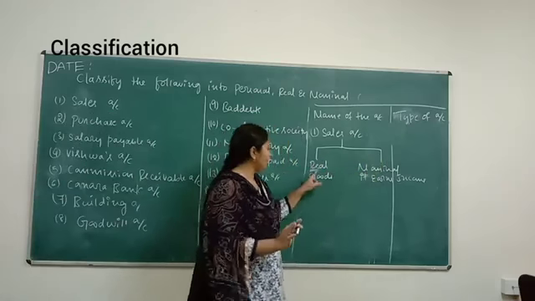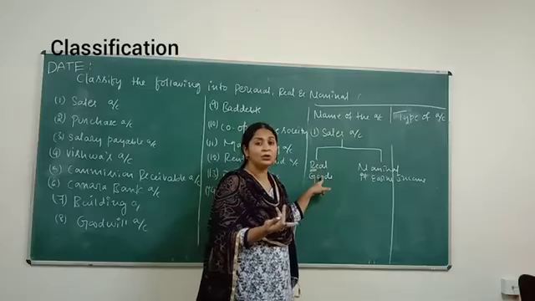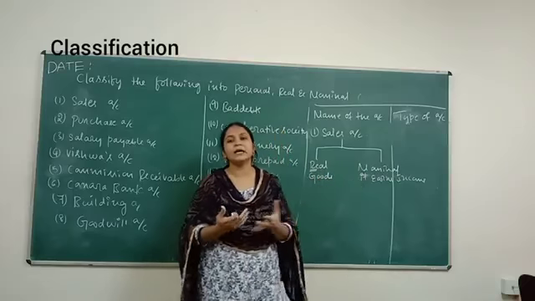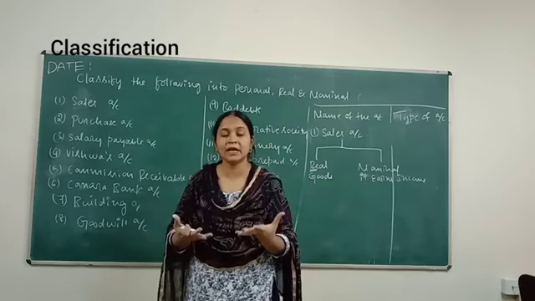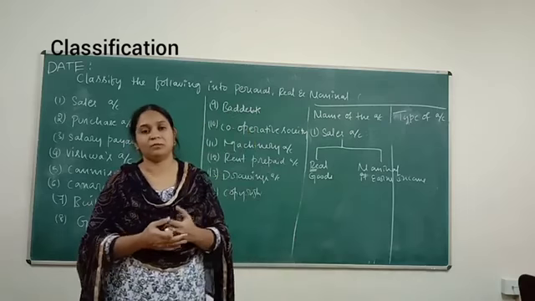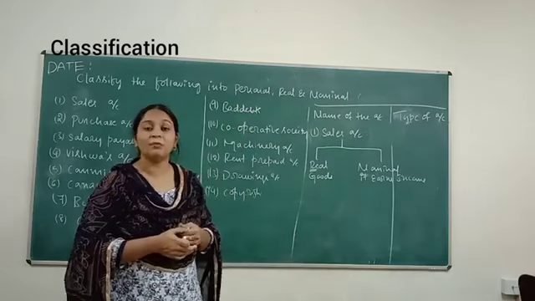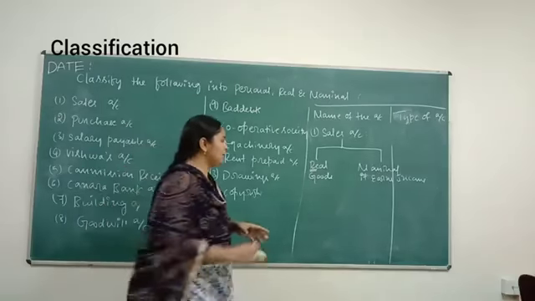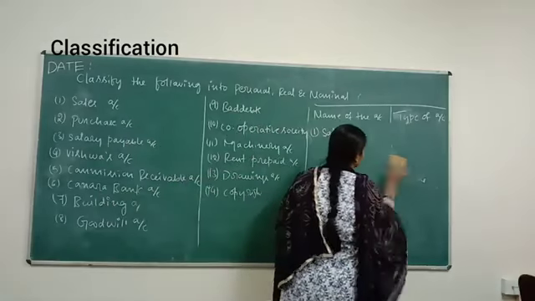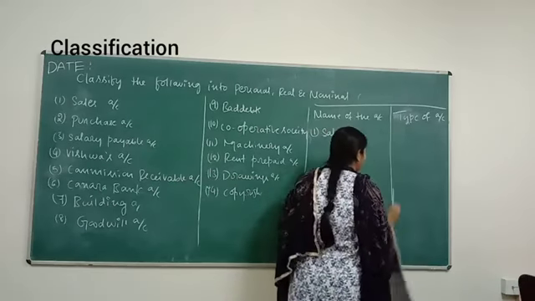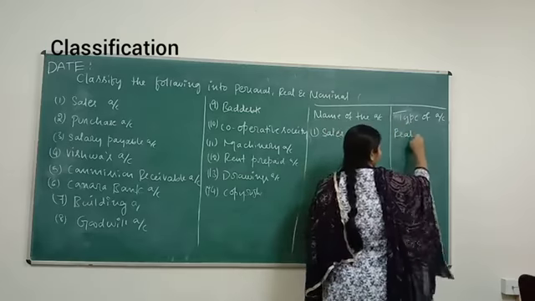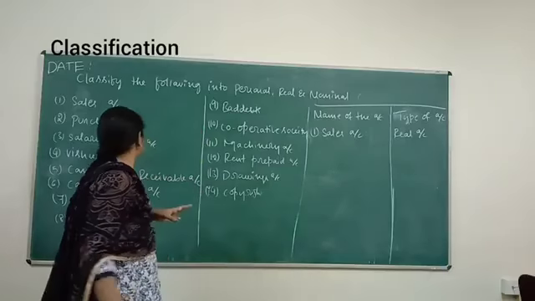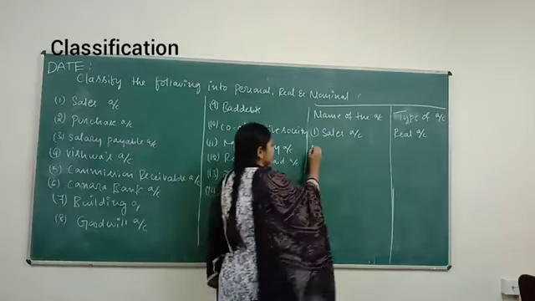Real because it is related to goods, nominal because it earns income. Here I will write it as real account. Anyone you can write. Next is purchases.